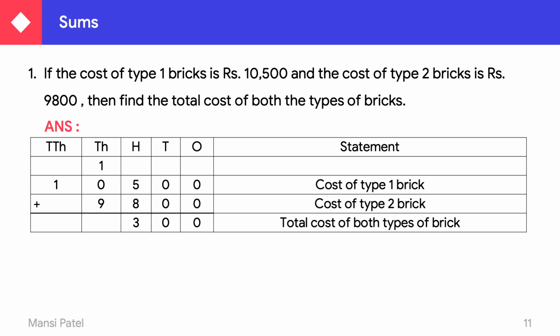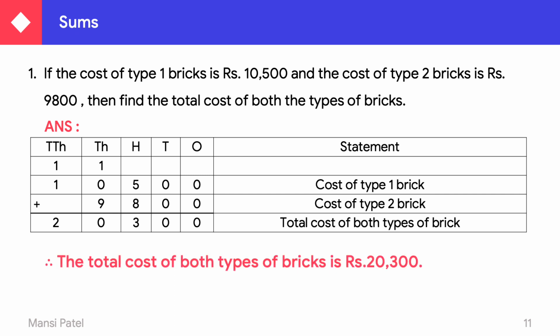We are not supposed to write down 10 directly in the thousand column. We have to put 0 and 1 in the carry forward. And 1 plus 1, it's a 2. So what is the total cost of both types of bricks? We can say that the total cost of both types of bricks is rupees 20,300.